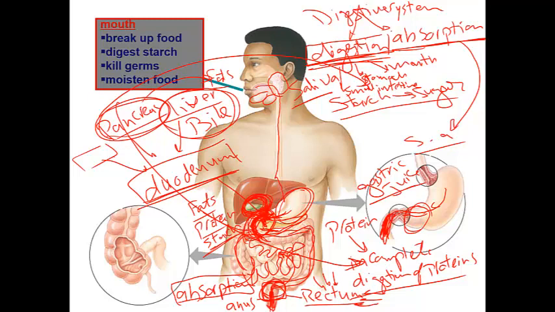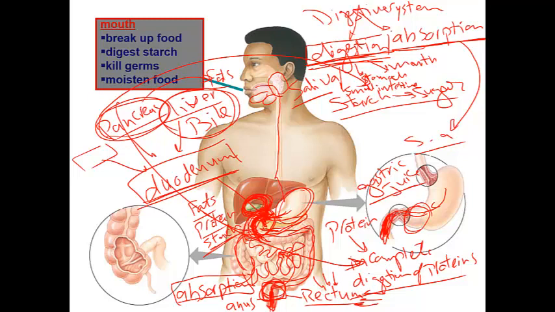So we break it down into very small parts to help it be absorbed. Then absorption means that the body collects these digested parts into your bloodstream, to distribute them around your body.